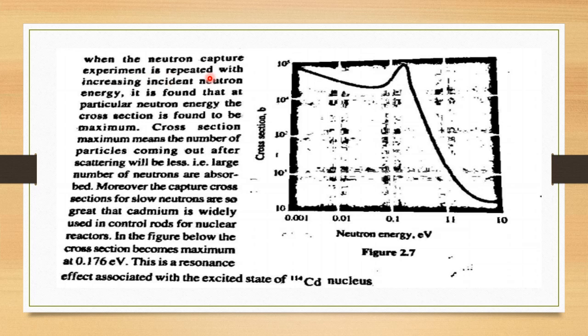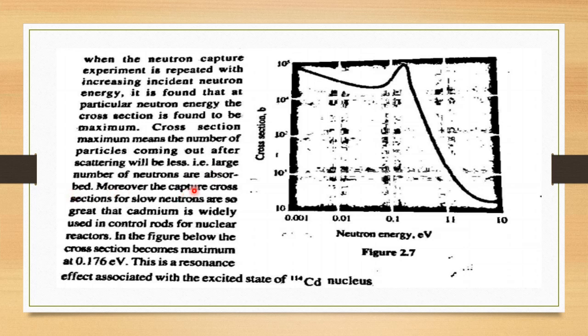When the neutron capture experiment is repeated with increasing incident neutron energy, it is found that at a particular neutron energy the cross section is maximum. So this is the cross section, and this is the neutron energy. The graph is like this: at some particular neutron energy, the cross section is maximum. Cross section maximum means the number of particles coming out after scattering will be less. That is, a large number of neutrons are absorbed.